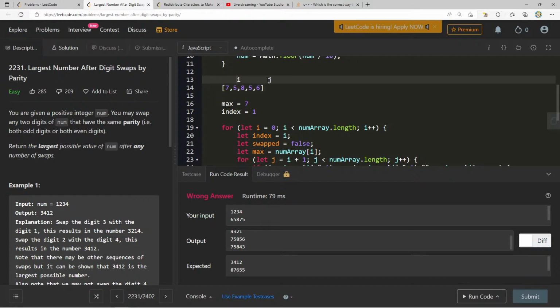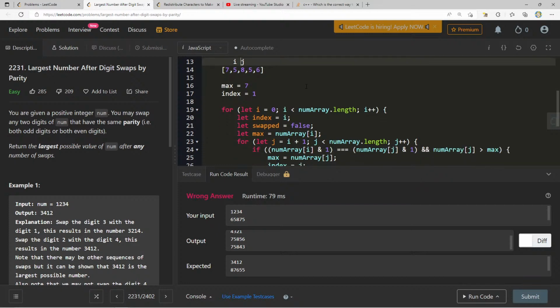Okay, now we get back to the next thing. Now index is i, swapped equals false, max is now equal to 5. So we find the one that has the same parity, which is 5. Okay, and that's all right. However, this is already starting to be expected, 87655.